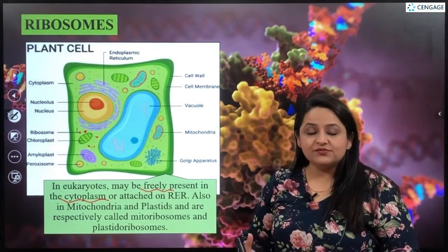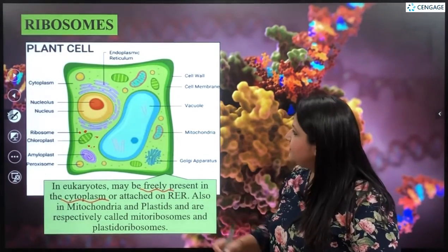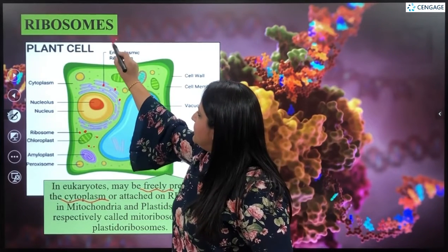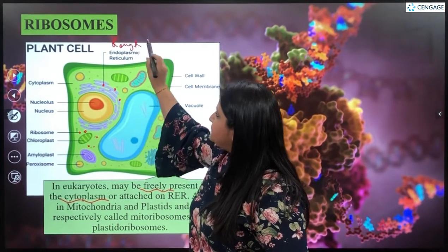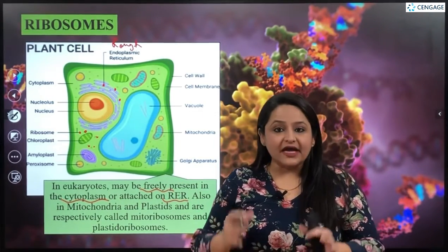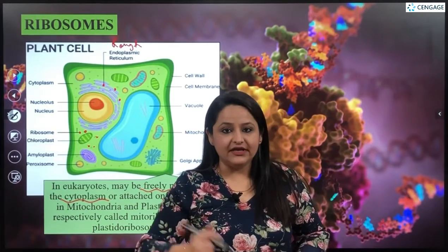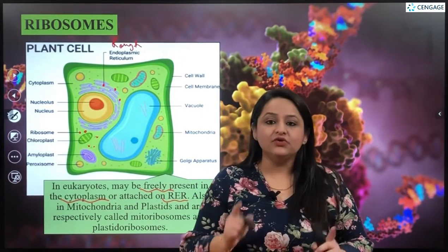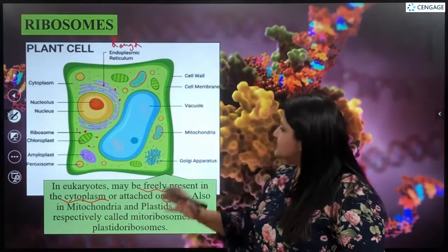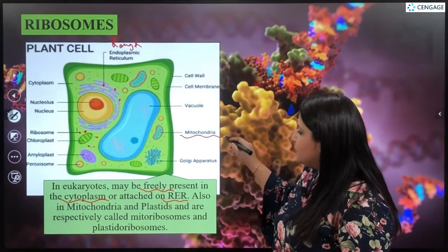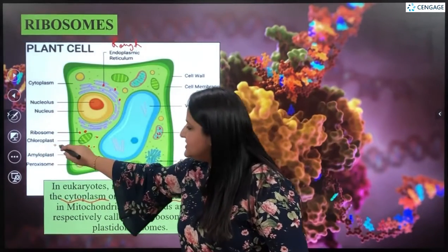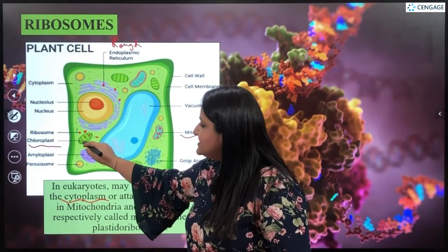Or these ribosomes can attach with the endoplasmic reticulum. We can see over here, if they are attached with the endoplasmic reticulum, that forms the rough endoplasmic reticulum. So it is on the RER as well. And apart from this, the ribosomes can also be found in organelles. That is, there are 2 organelles known as mitochondria as well as plastids in the case of plants. These are also having the ribosomes. So mitochondria can also have ribosomes present, as well as the plastids can also have ribosomes present in them.